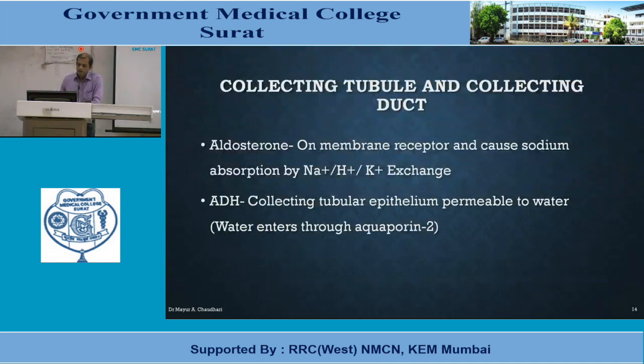Next is the collecting tubule and collecting duct. There are two major forces acting at the collecting tubule and collecting duct. First one is aldosterone, that is the hormone. Aldosterone receptors are there on the membrane and they cause sodium absorption by sodium hydrogen potassium exchange. And the second one is antidiuretic hormone, also known as vasopressin. It acts at the collecting tubular epithelium and makes this epithelium permeable to water. Basically water enters through aquaporin 2.